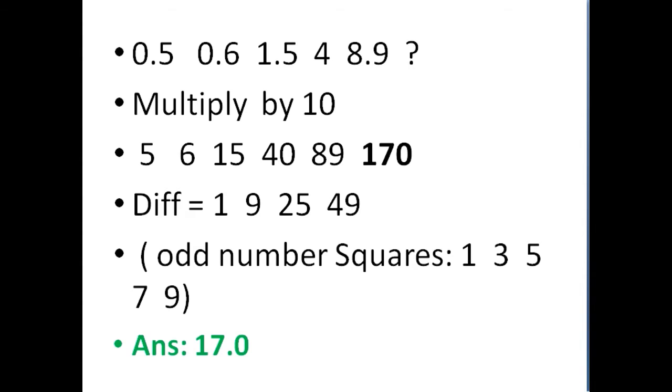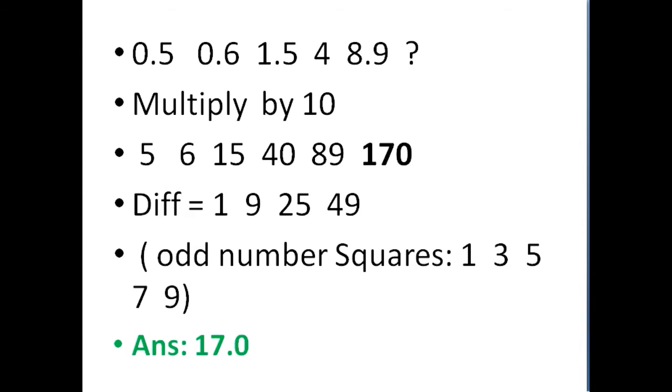For doing aptitude, another important thing is you should know squares. 1 square, 2 square, 3 square, 4 square, till 20 squares you should be aware of. And cubes, 1 cube, 2 cube, till 20 cubes. All this should be in your memory.